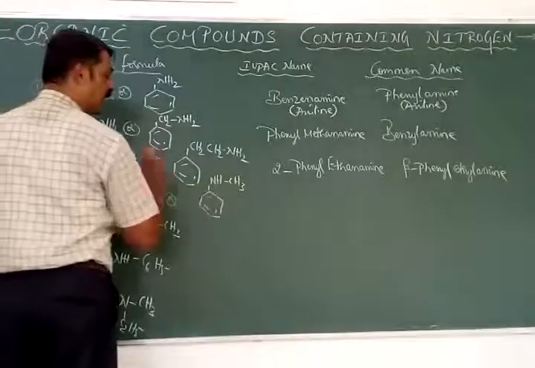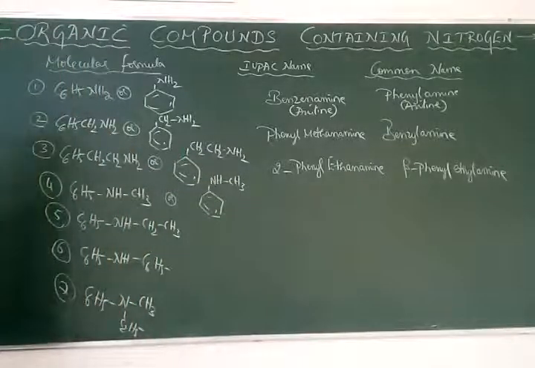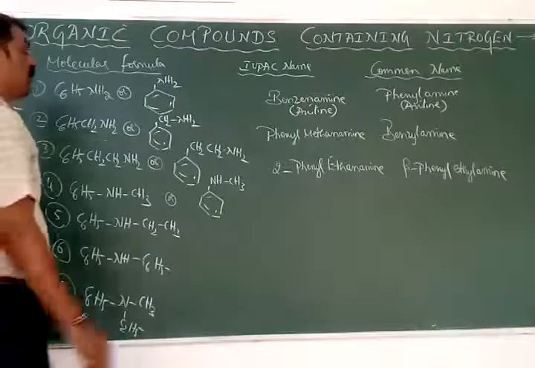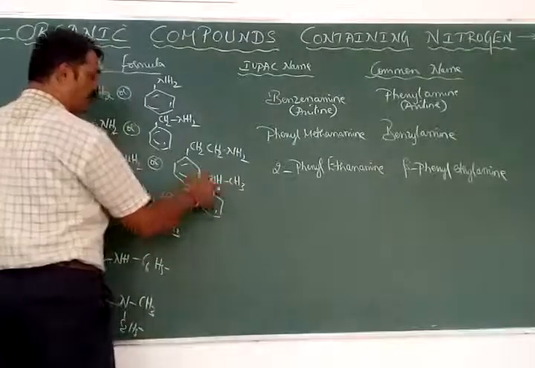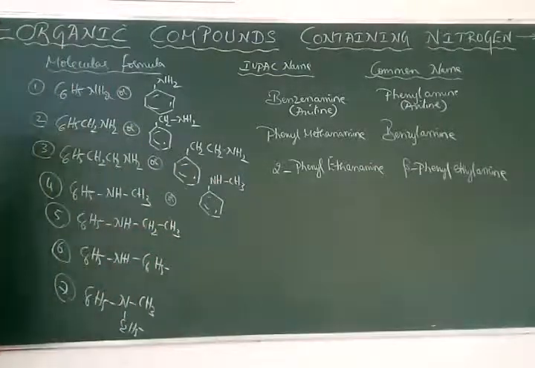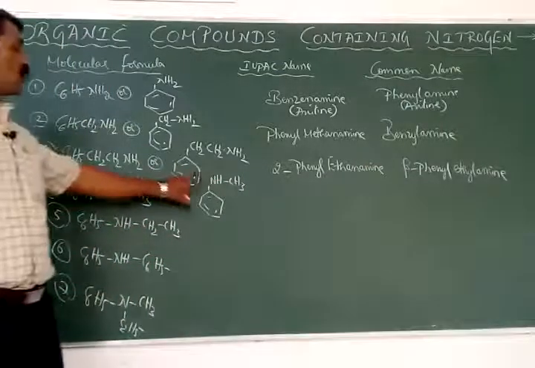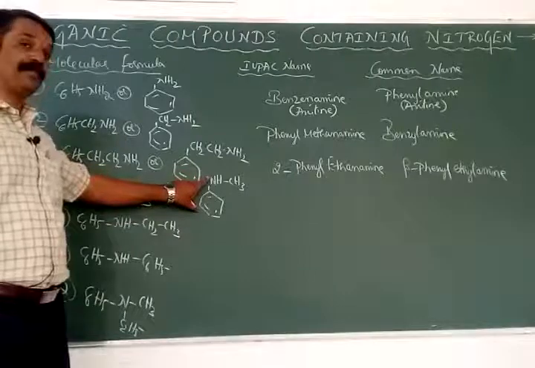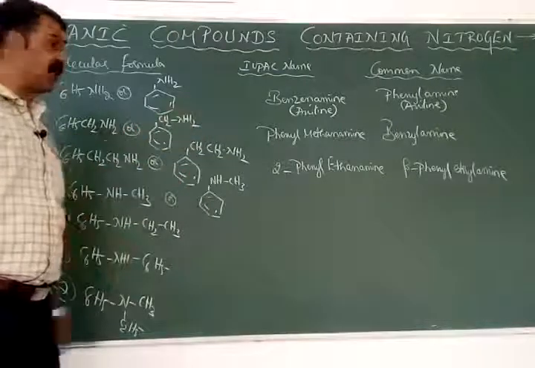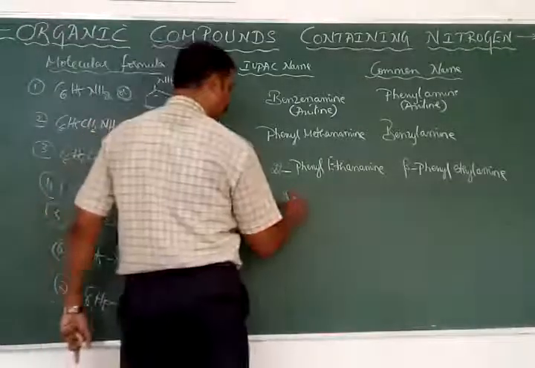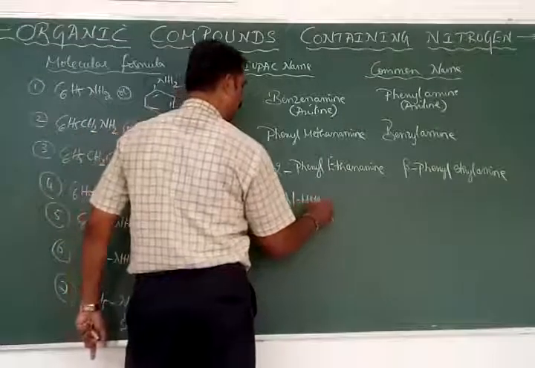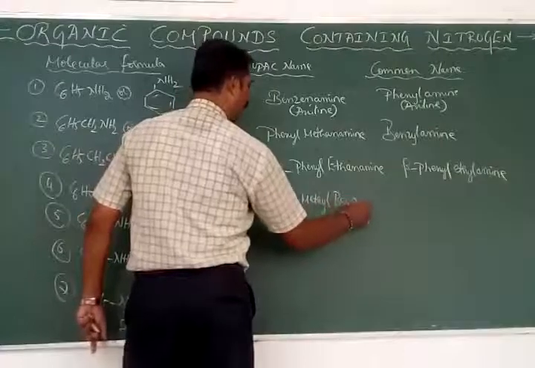Or the root word is now here. It is C6H5. Therefore, it is methanamine is the root word name of this one, and this is called as phenyl. But this phenyl is attached to which one? The nitrogen atom. As we are strongly saying that it is found to be the benzenamine. Therefore, this is found to be the benzenamine, and the substituent is found to be the methyl group. Therefore, it is called as N-methyl benzenamine. N-methyl which amine? Benzenamine.